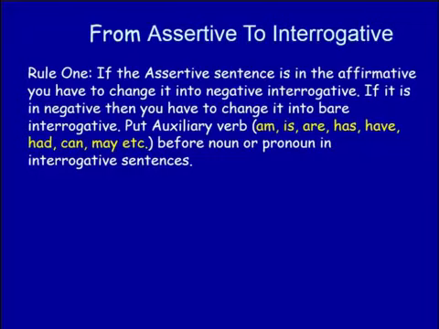First condition to make an interrogative sentence: put an auxiliary verb am, is, are, have, has, had, or a modal auxiliary before the subject. Then it will be transformed into an interrogative sentence. But we have to first identify whether the assertive sentence is affirmative or negative. If affirmative, make a negative interrogative. If negative, make a bare interrogative.